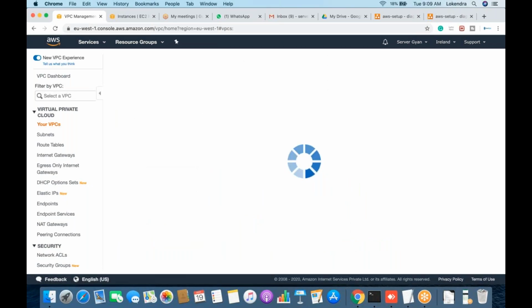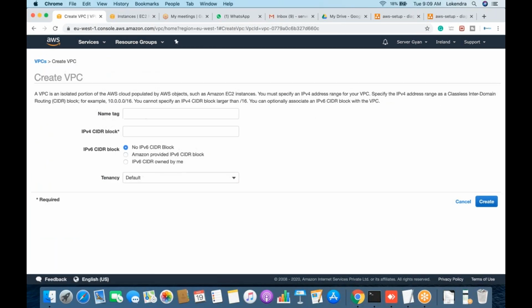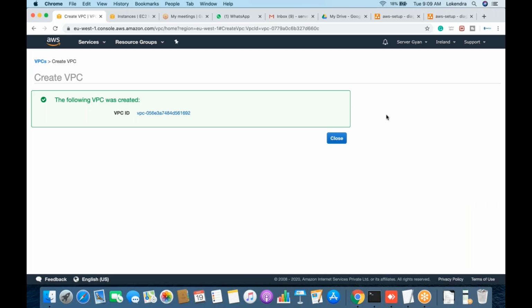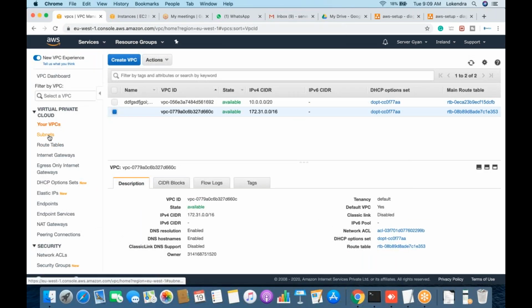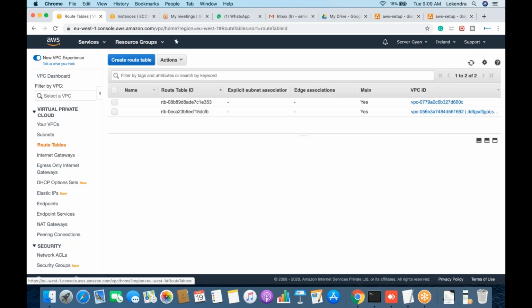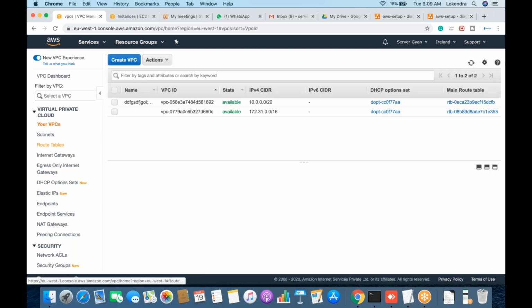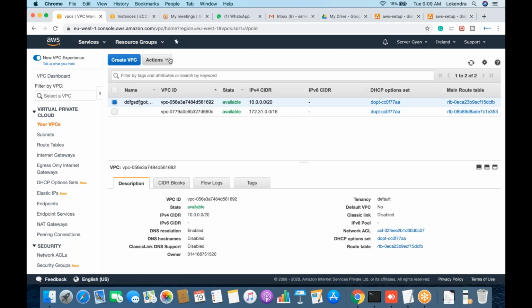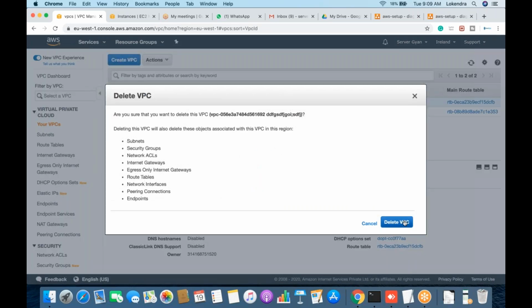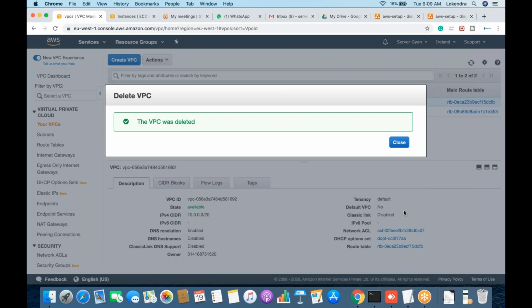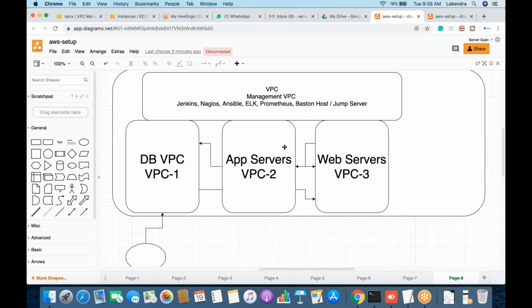So we will go here and click on Create VPC. We will define the name tag, and specify the CIDR block 10.0.0.0/20, whatever I want to give, and the VPC is created. Once the VPC is created, we can start creating multiple subnets. We will have to create route tables, an internet gateway, a NAT gateway, and so on. So VPC creation is not the main thing; it is the smallest task. But after creating it, the management becomes a little tricky and complicated. So the main focus was on designing a VPC rather than creating one.